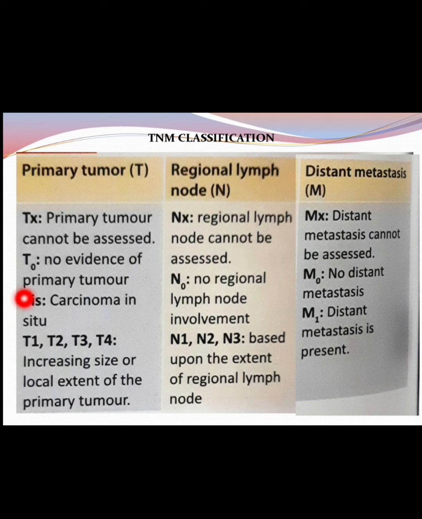T0 means there is no evidence of primary tumor. N0 means no regional lymph node involvement. M0 means no distant metastasis. TIS means carcinoma in situ, okay, where it first originated. The cancer is confined to that place. Then T1, T2, T3, T4 are arranged in terms of increasing size and local extent of the primary tumor. Then N1, N2, N3 are classified based upon the extent of regional lymph node involvement. Then M1 means distant metastasis is present.